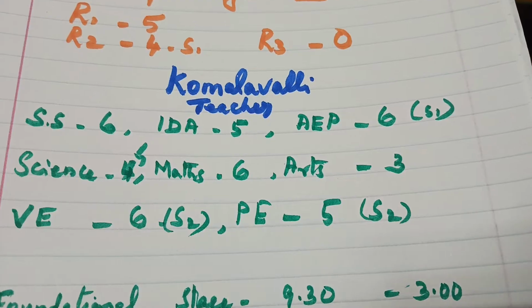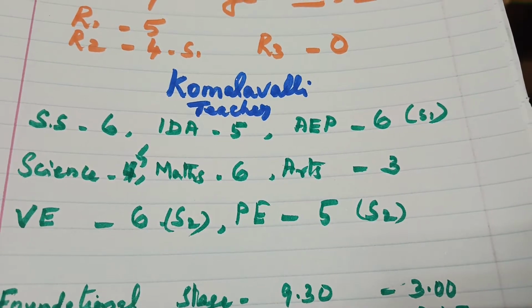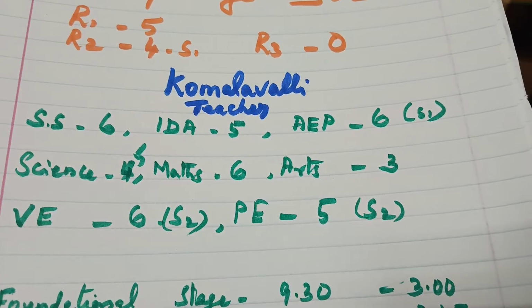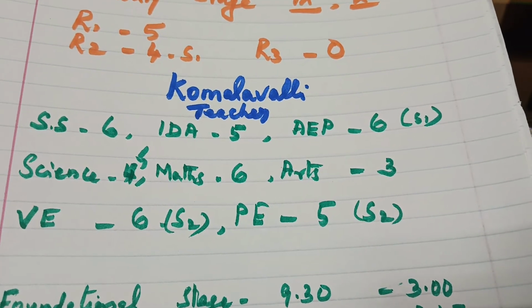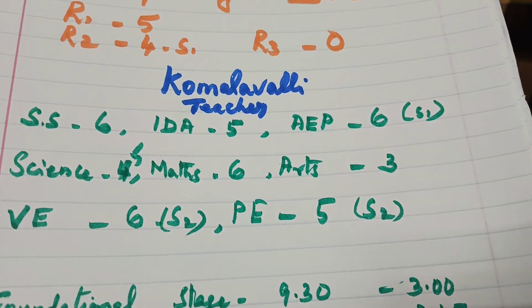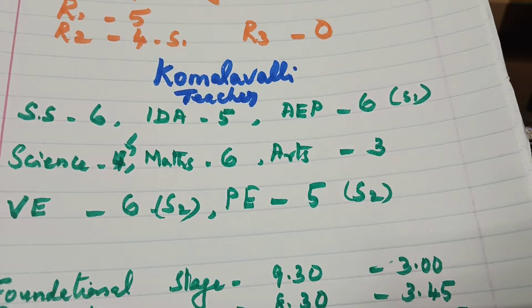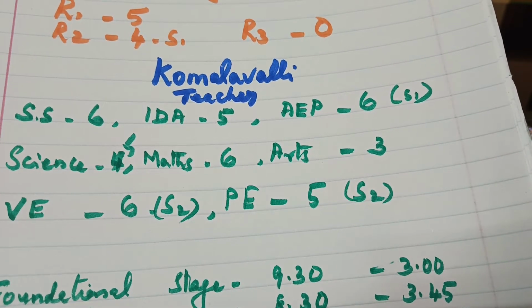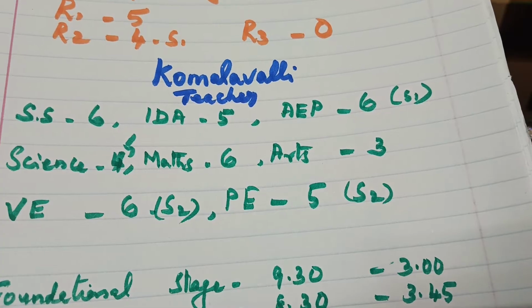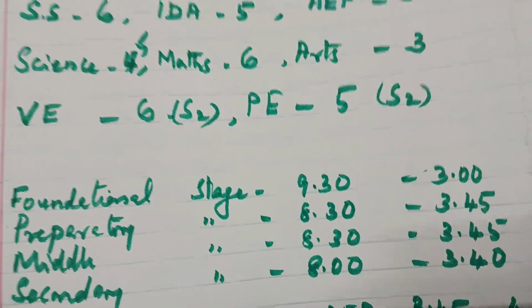Another specialty I found in the secondary stage is that 55 minutes have been given for the lunch break, and classes start from 8 a.m. onwards. Then science 5 periods, math 6 periods, arts 3 periods, vocational education 6 periods. Among the 6 periods, Saturdays have 2 periods, and physical education 5 periods, Saturday 2 periods. That way the timetable has been given.